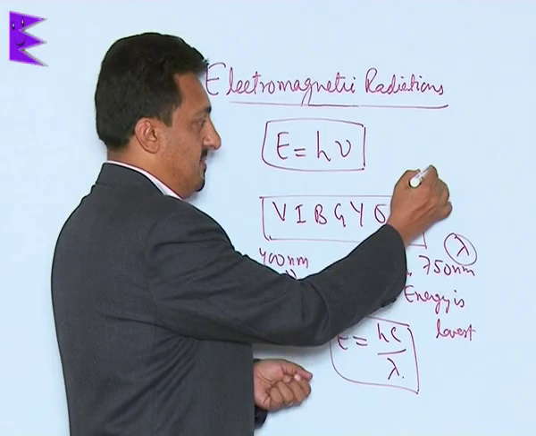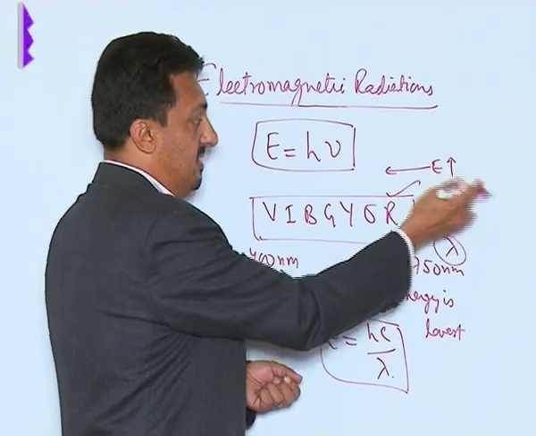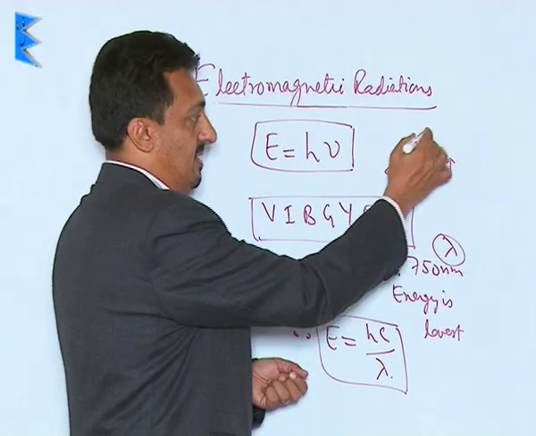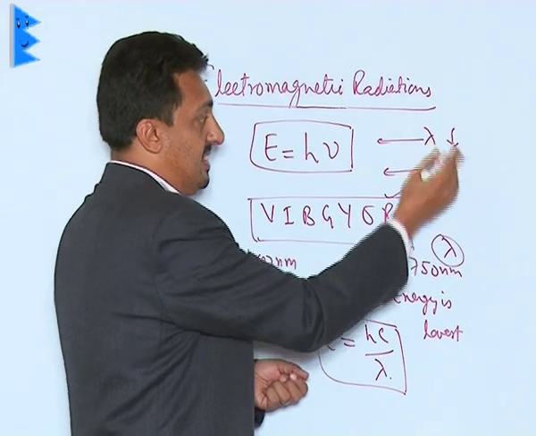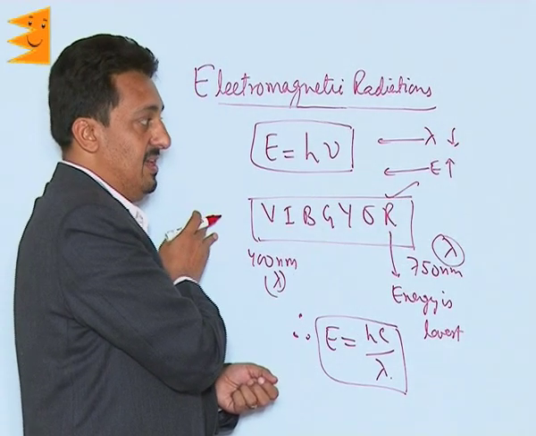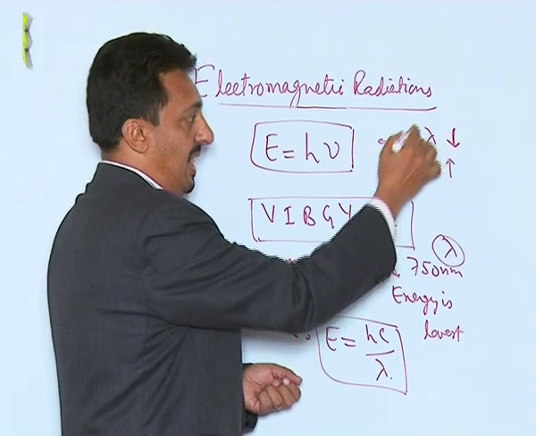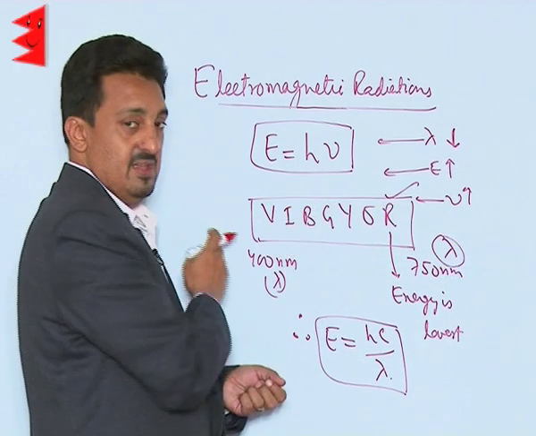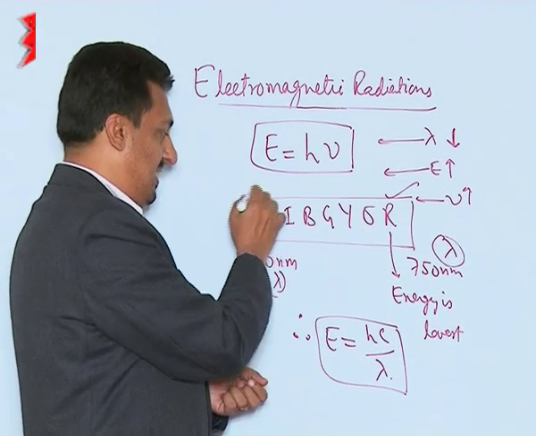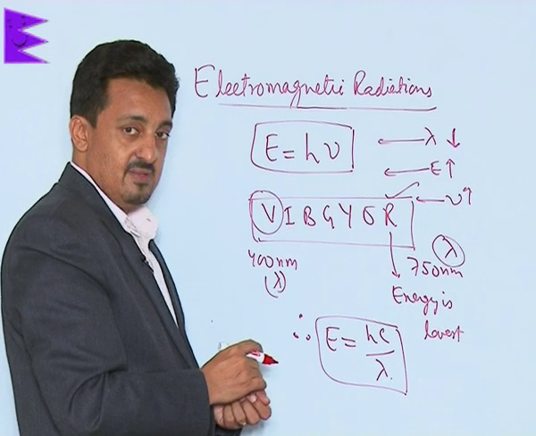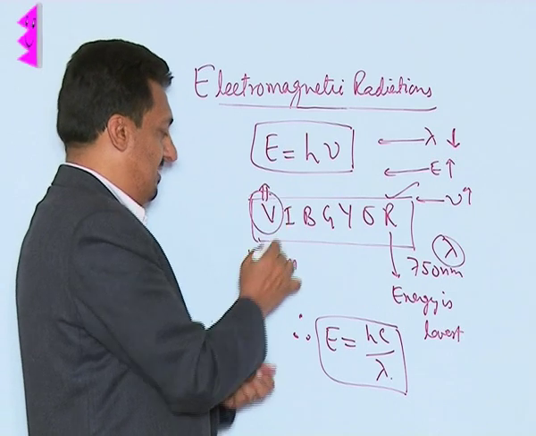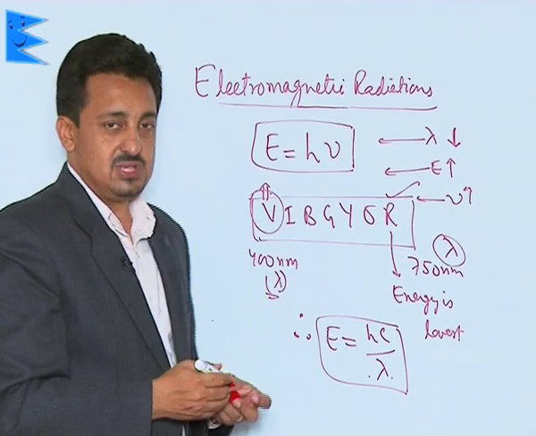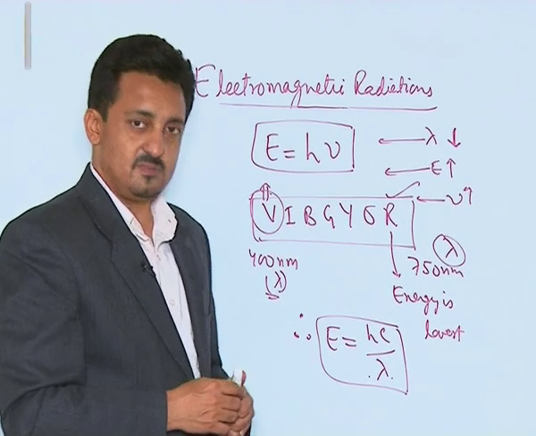So what we find is energy increases from right to left in the electromagnetic radiation spectra, wavelength decreases from right to left in the electromagnetic spectra, and the frequency increases from right to left in the electromagnetic spectra. So the most energetic colored light is your violet light, because it has the lowest wavelength and the highest frequency. So this is how we can make the interpretations out of this.